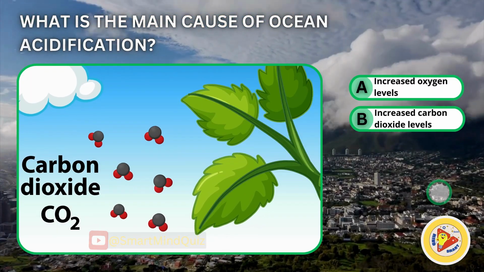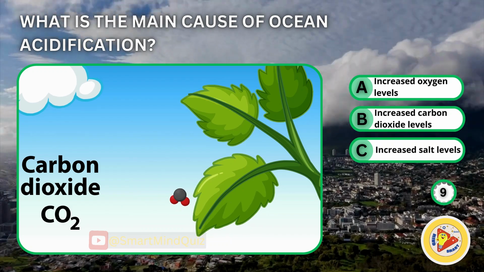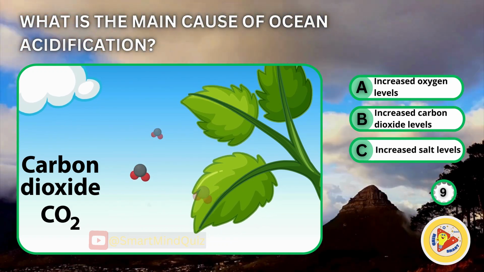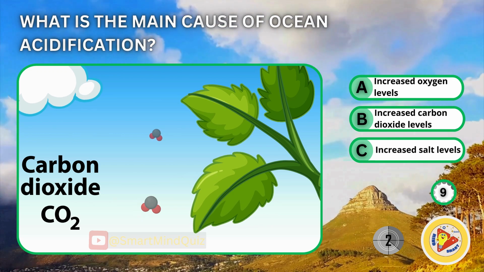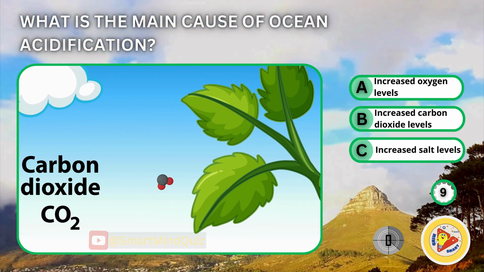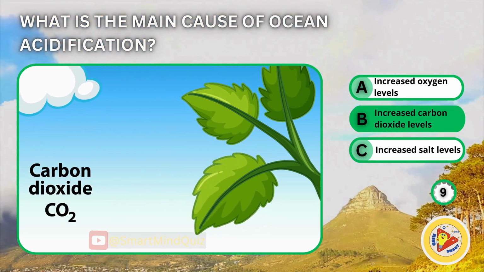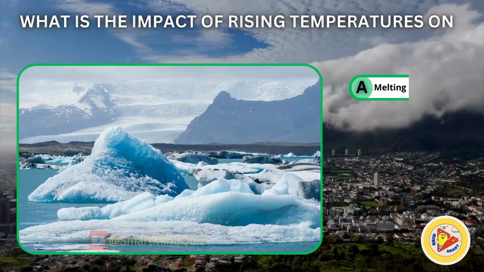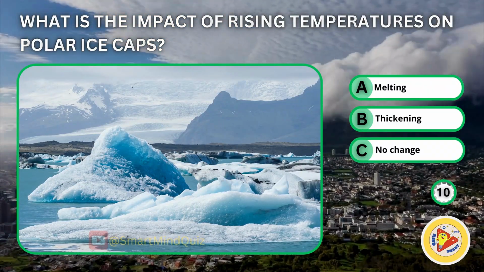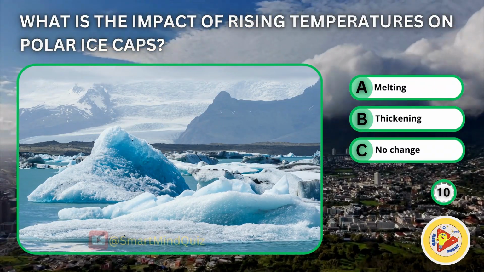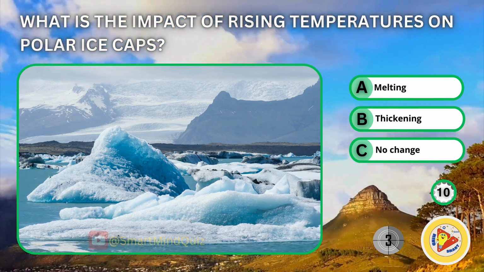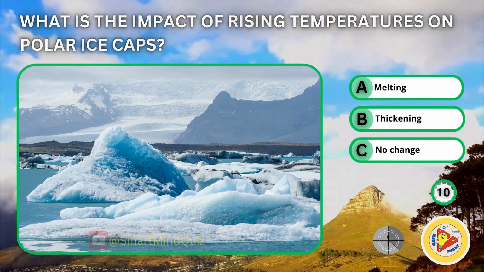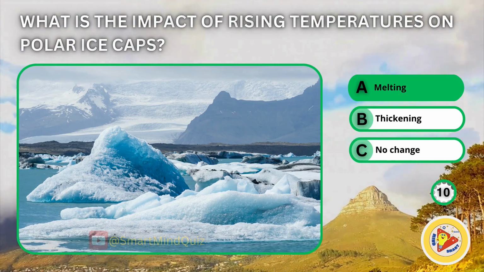What is the main cause of ocean acidification? Increased oxygen levels, increased carbon dioxide levels, increased salt levels. What is the impact of rising temperatures on polar ice caps? Melting, thickening, no change. Melting.